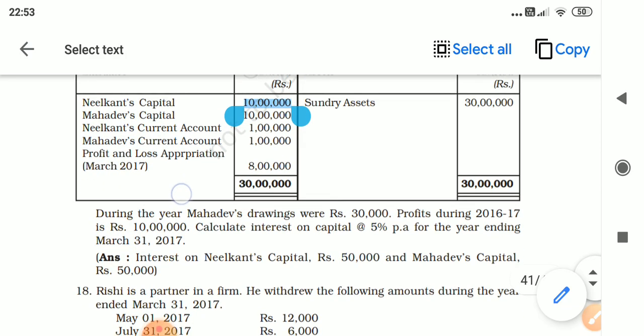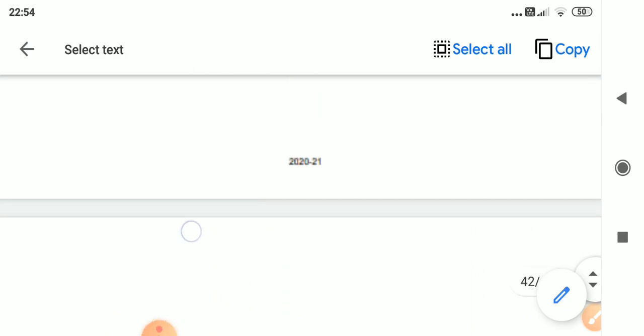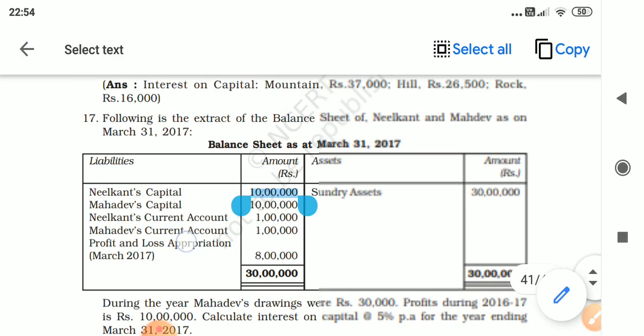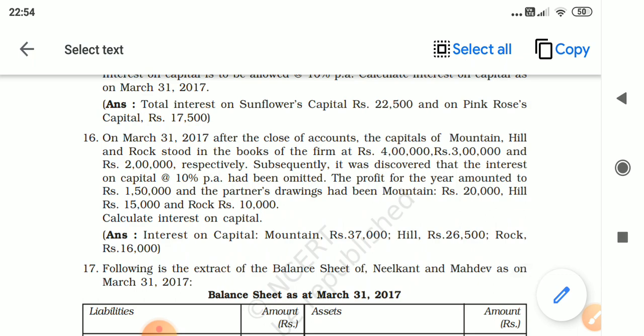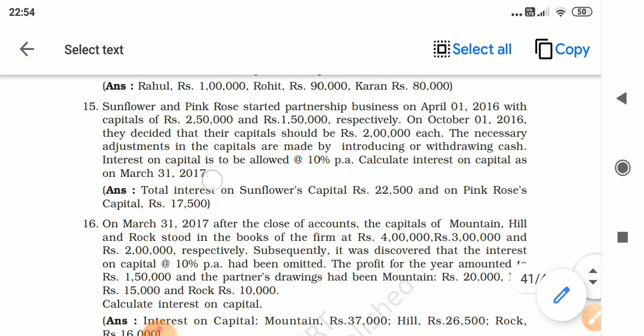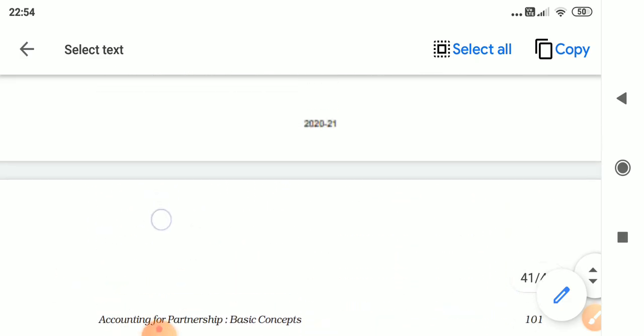Okay, children. So with this, I am ending this video. You have got 4 sums. Write the notes which you saw in the slides, slide number 1 and 2. Write both the notes in your notebook. Then solve question number 15, 16, 17 and 14.